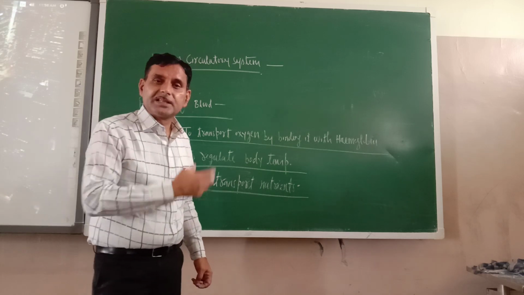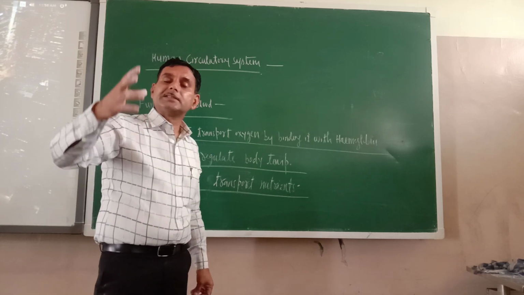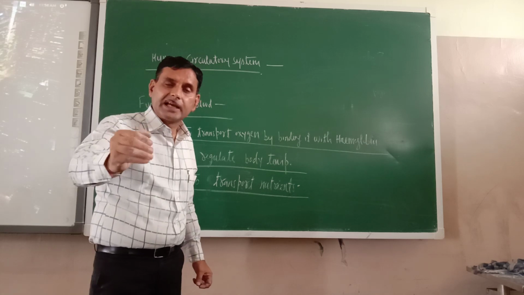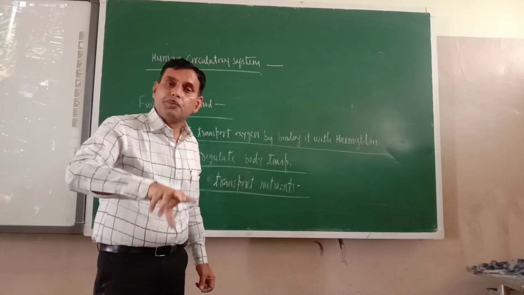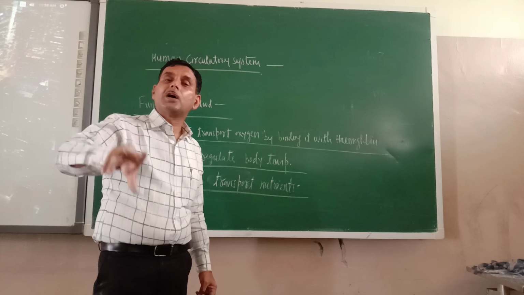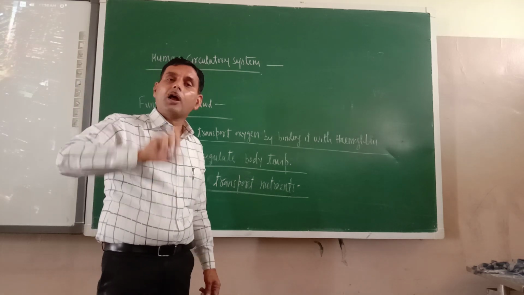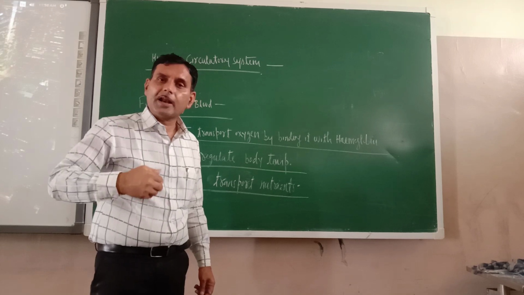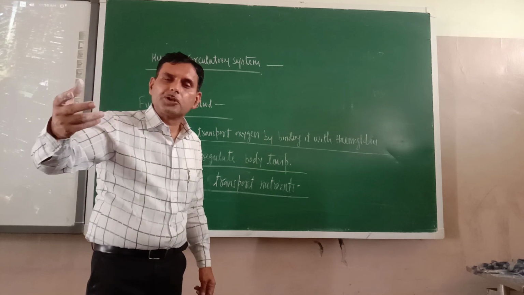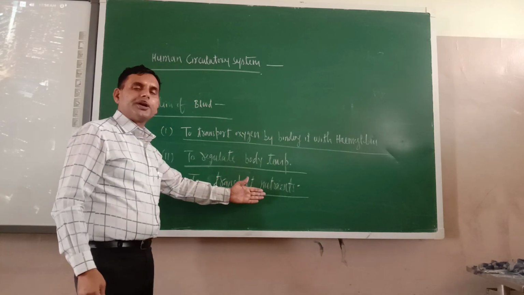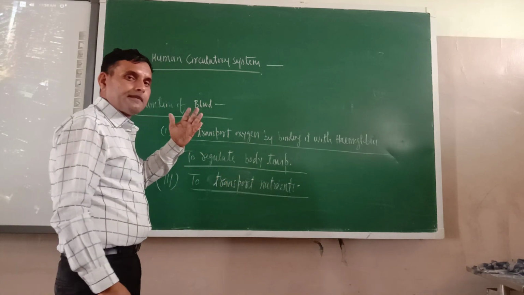Those nutrients which the body has acquired after digestion should be transported to the place where they are required. All cells require nutrients. So who will supply those nutrients? Blood only. So blood transports nutrients to different body parts.